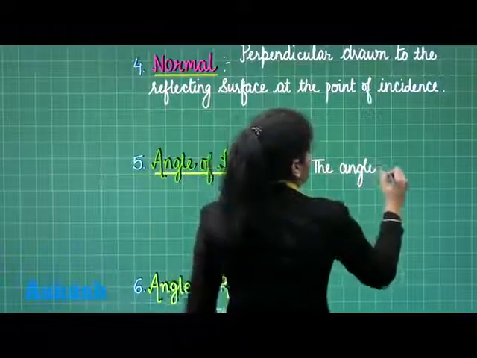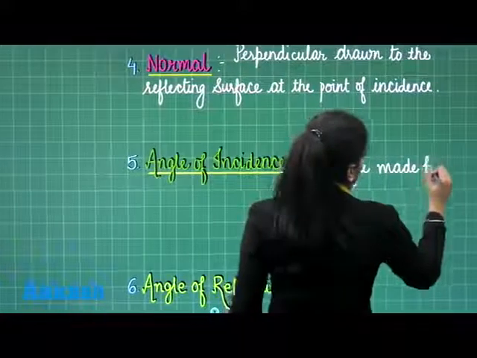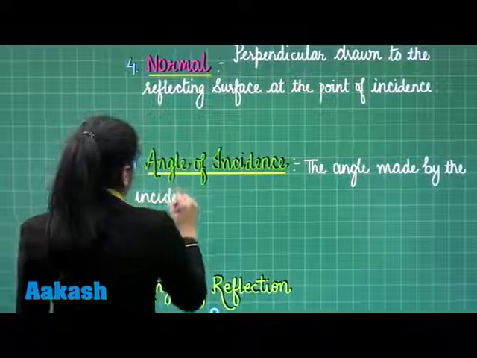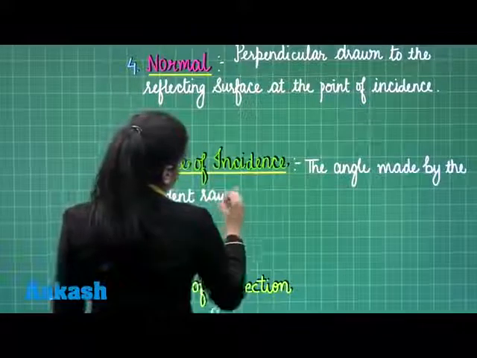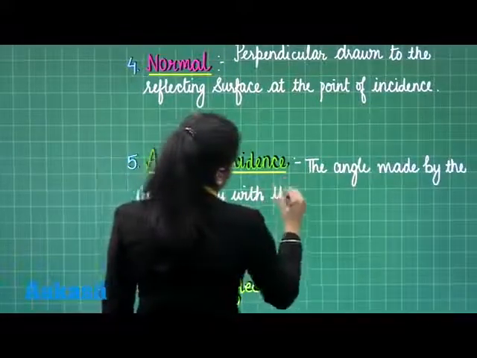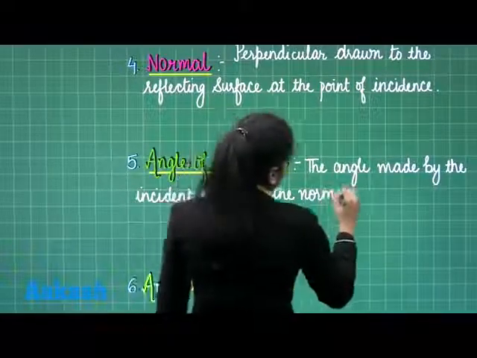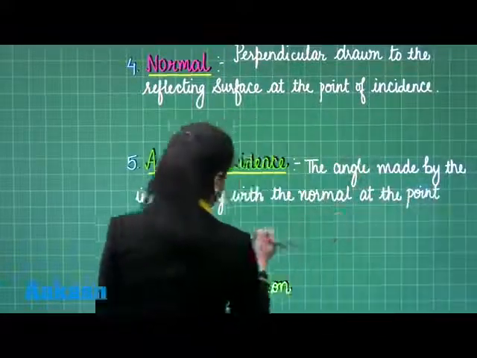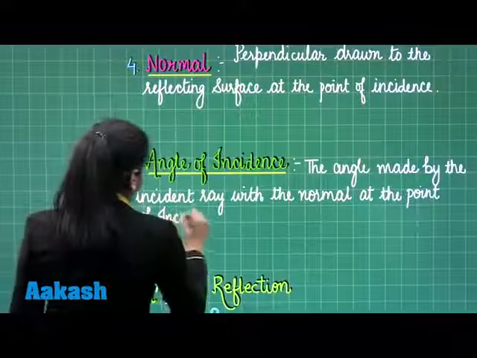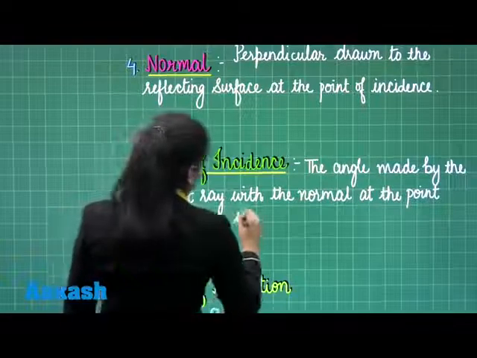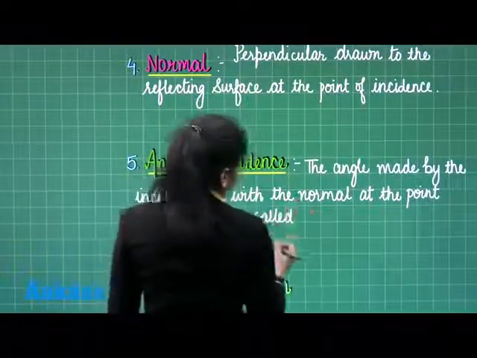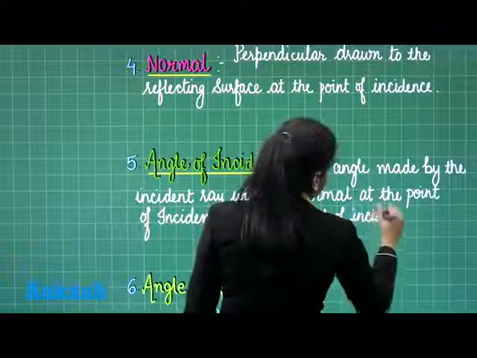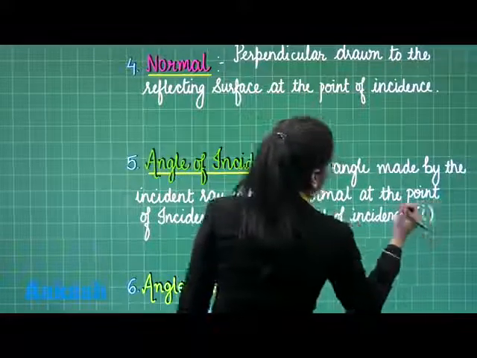The angle made by the incident ray with the normal at the point of incidence is called the angle of incidence, which is denoted by I.